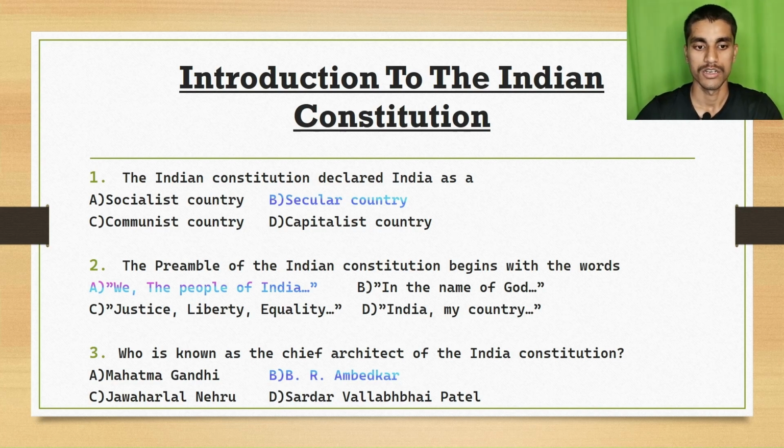The first question is: the Indian Constitution declared India as a socialist country, secular country, communist country, or capitalist country. The answer is B, secular country.